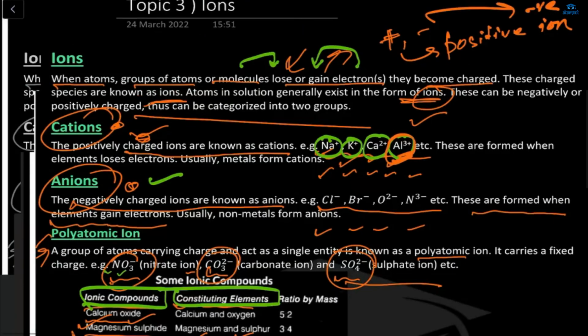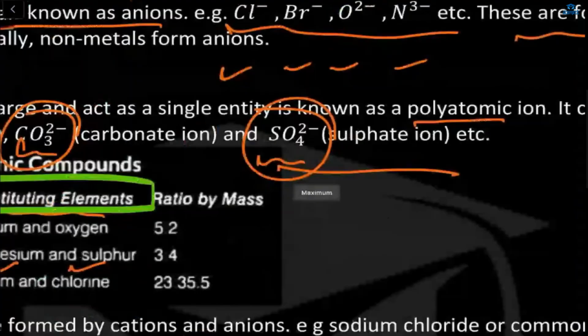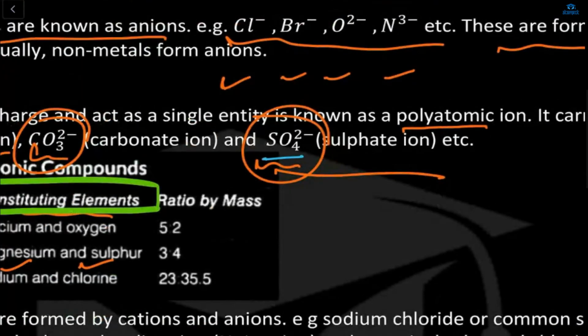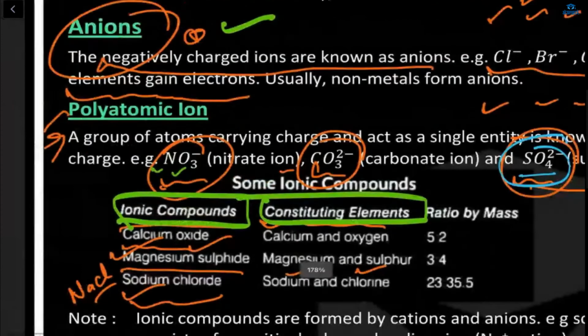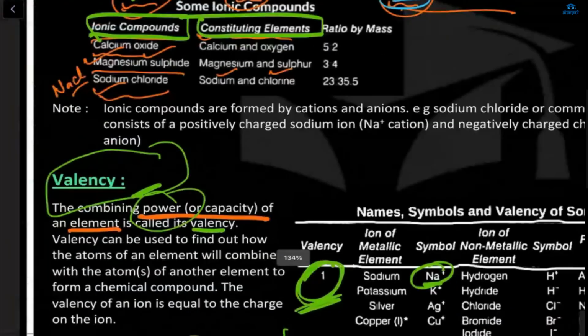Next, polyatomic ion. Polyatomic ion means if I'm writing like this, SO4 2 minus. This is poly. Why? Because here more than one atom is present, like 4 and 1. So more than one atom, it's poly.